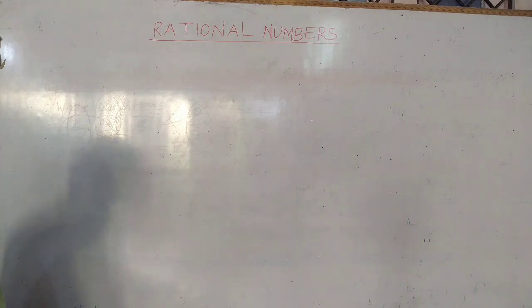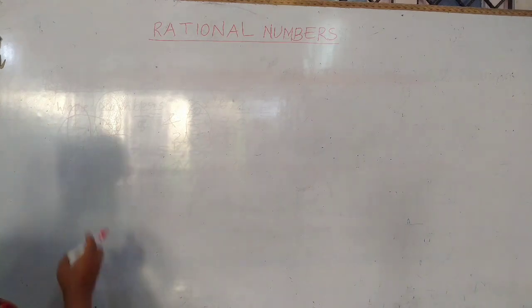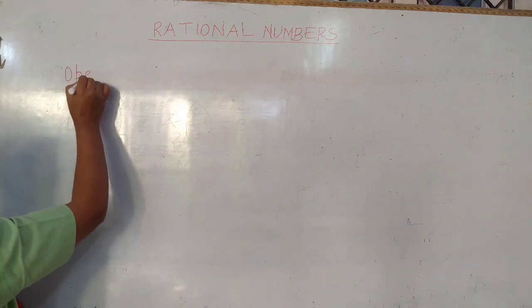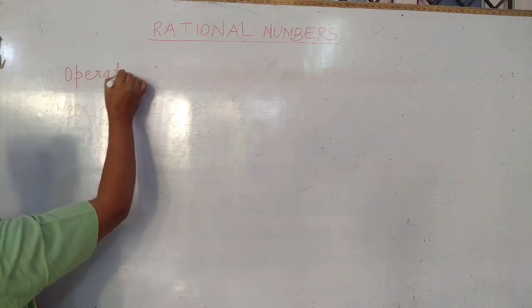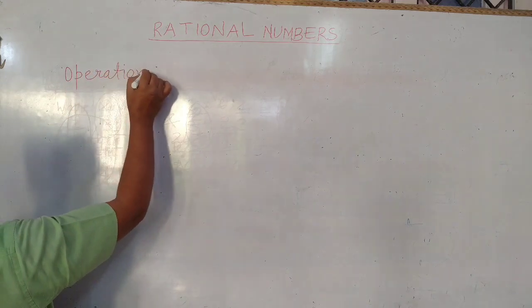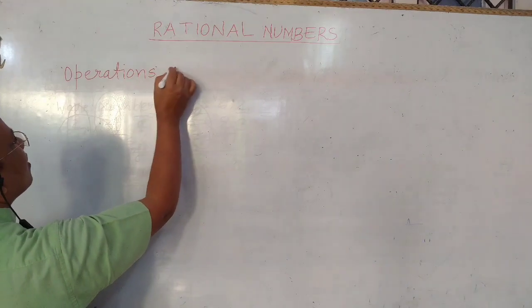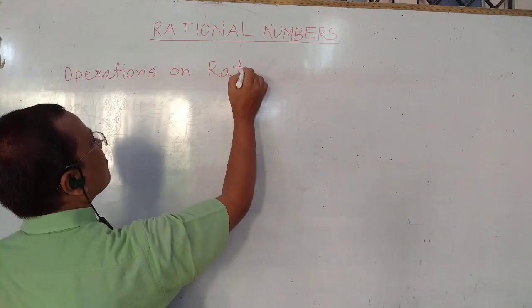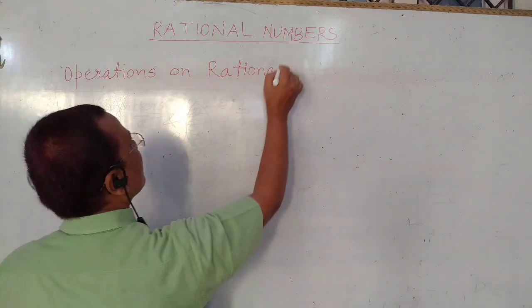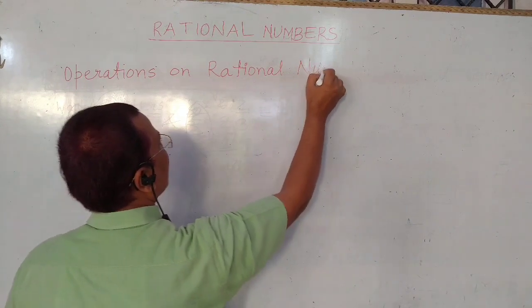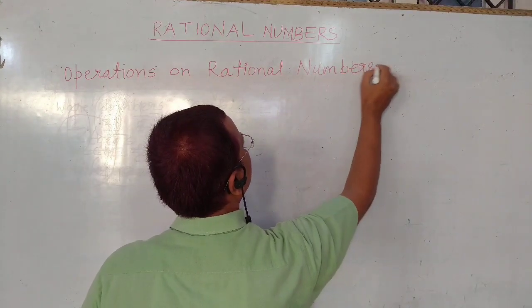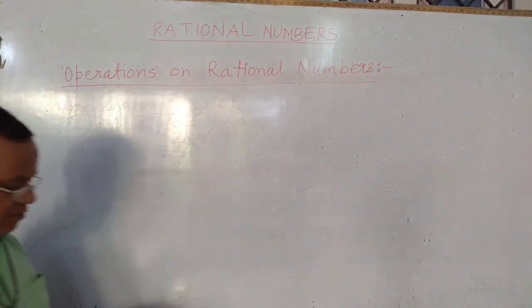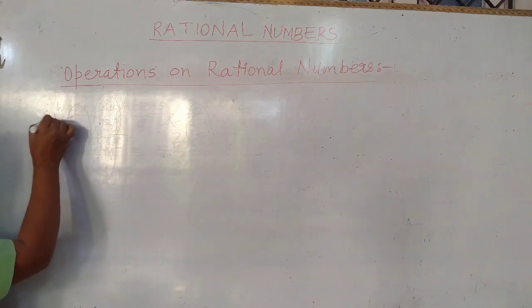We apply these four operations on rational numbers. First come to the addition.